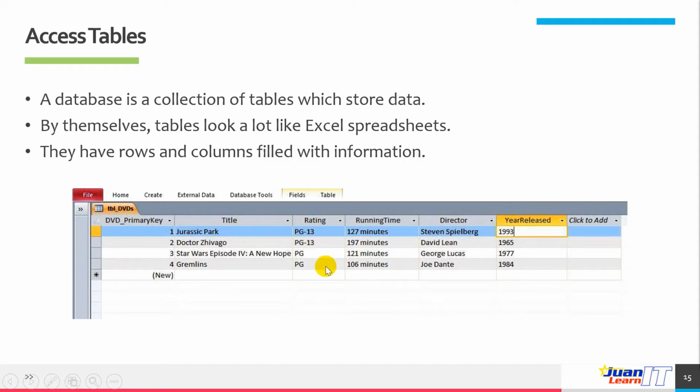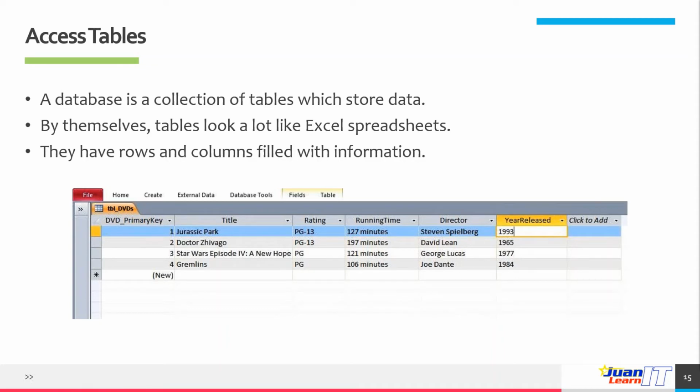So this column here is what you call a field. Another title of a DVD might be, say, Dr. Zhivago. Also in here, if you will observe, we have what you call a DVD primary key. What is that primary key?